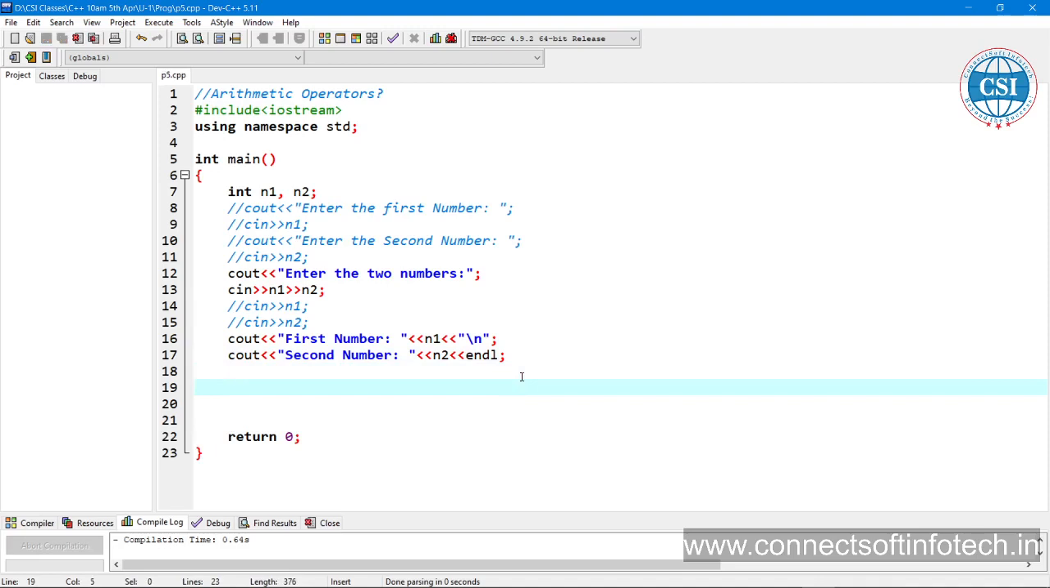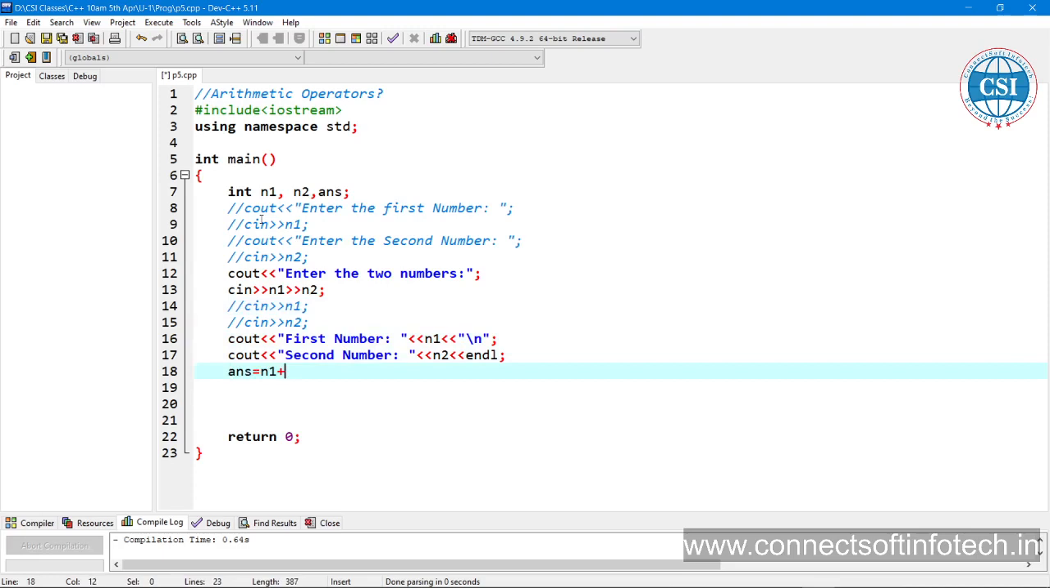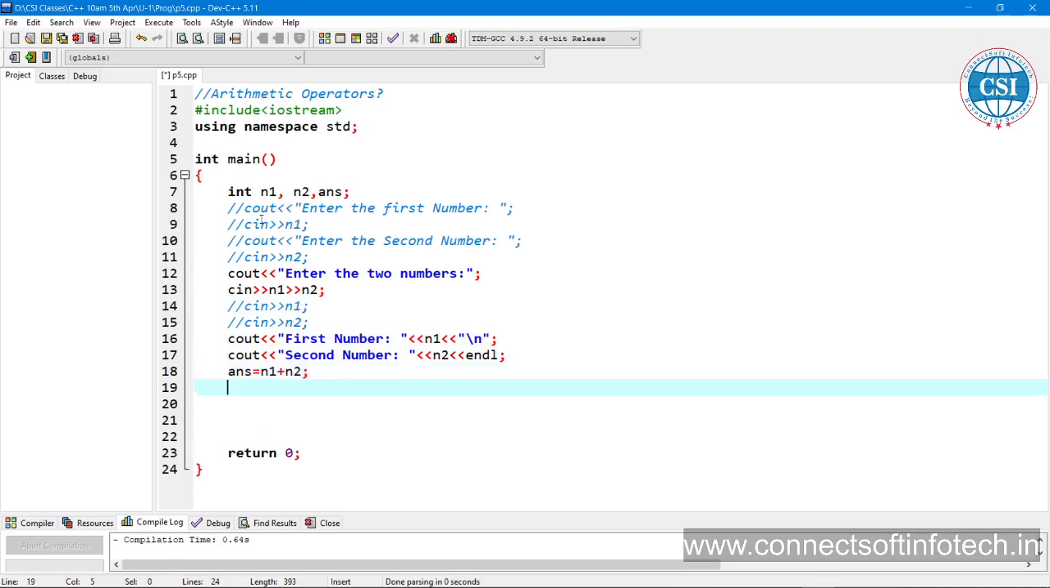Now perform some operations. So take one variable. I am taking another variable, the name is ans. ans is equal to n1 plus n2. Okay, this is addition. So we can write here cout addition is equal to something, which is stored in ans, right?